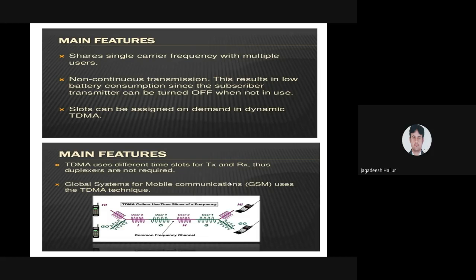The common frequency channel, a single frequency channel, will be allocated for almost all the users. Once it reaches a particular destination, a particular receiver, it is divided, and that signal has to reach the particular user. That is the main feature of time division multiple access.